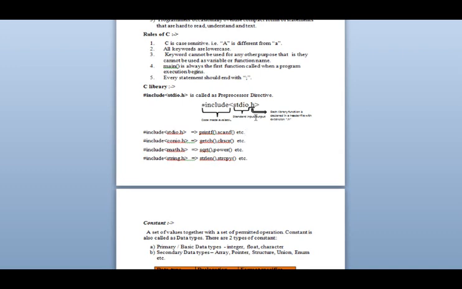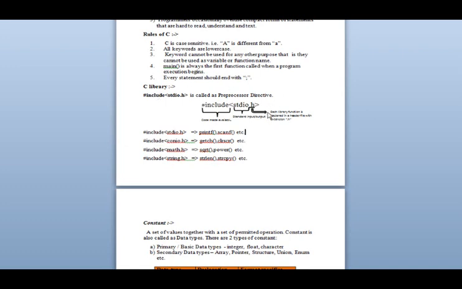Like if you're working in Word, while saving it, you might have seen docx is written. And if you are saving the file in Excel, there is xlsx. PowerPoint, then you will get .pptx. So these are the extensions of the file. From that you come to know where you have worked. Same way, H is the extension of the library which has already been developed and kept in the C language, from where after giving this statement, then only we can use it for further coding. So this is the extension of that file.